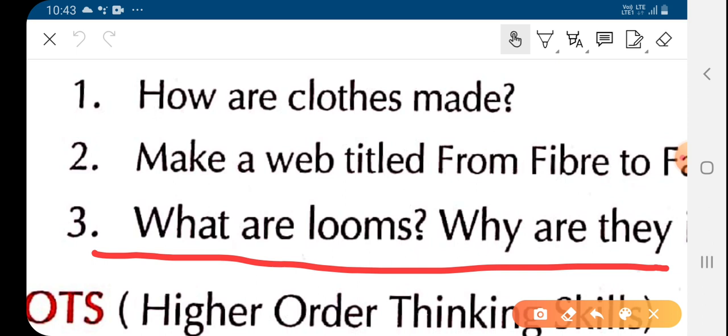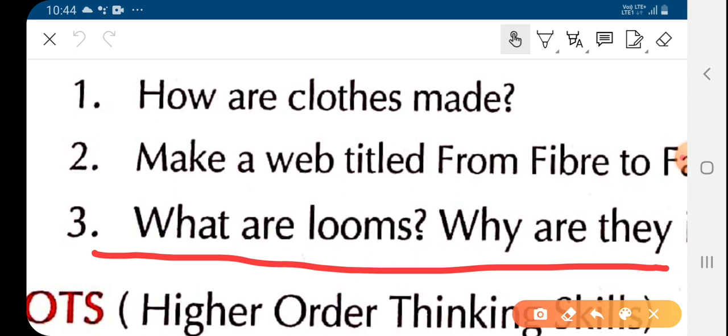Children, looms are the basis of many cotton textile factories. Looms are of two types. One is hand loom, which is operated by man, done manually. In India, Banarsi saris and many saris in different parts of India are weaved on hand looms.